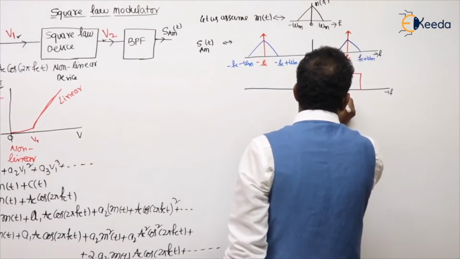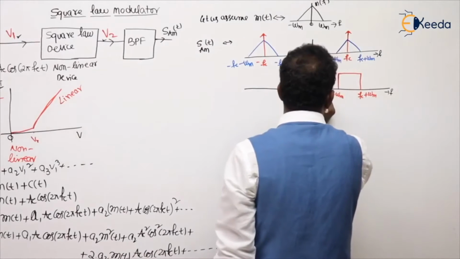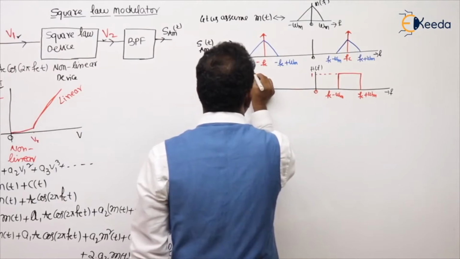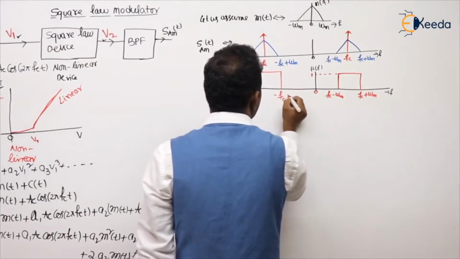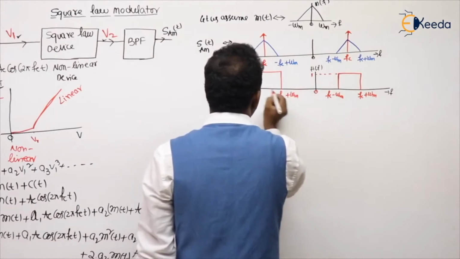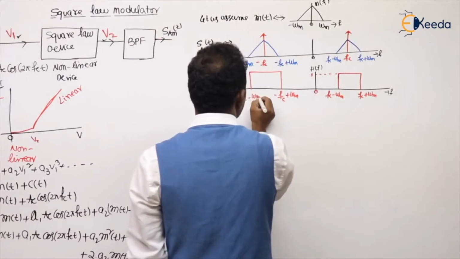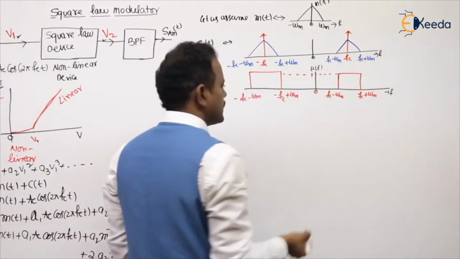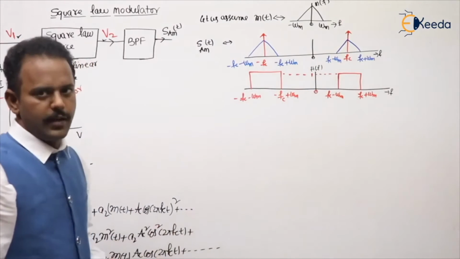This is f_c minus omega_m, f_c plus omega_m. Similarly here also, minus f_c plus omega_m, minus f_c minus omega_m. This is the filter characteristics. Now it will pass only our AM signal.